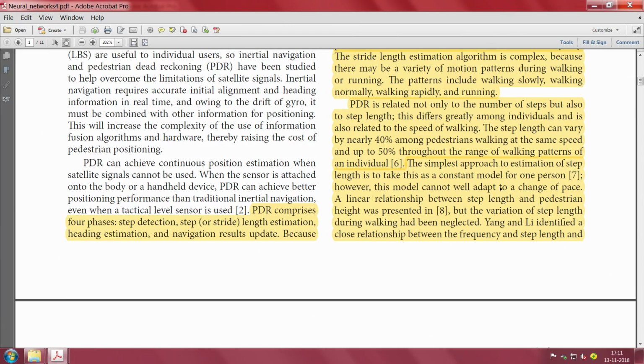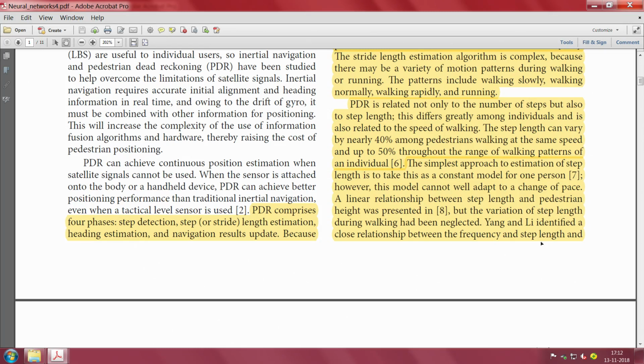People have spoken about the simplest approach of step length, take a constant model for one person, but that will not work because the model cannot adapt well whenever there is a change in pace. A linear relationship between step length and pedestrian height, some people tried that, but the variation of step length during walking was something that was not considered.